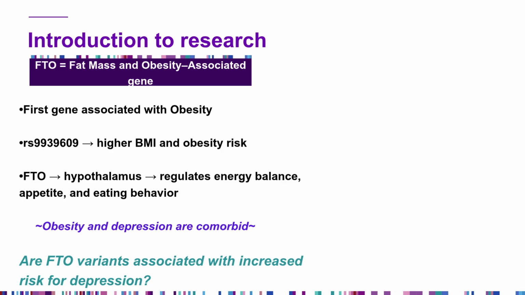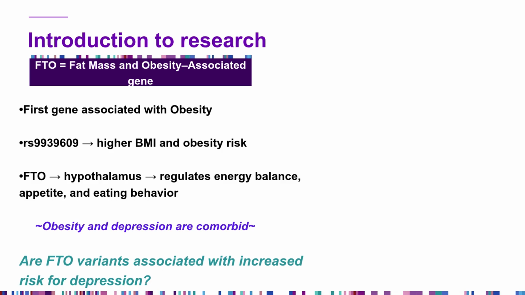The A allele of the SNP RS9939609 is associated with higher BMI and obesity risk. The common allele for RS9939609 is T. The FTO gene is highly expressed in the hypothalamus and plays a role in energy balance, appetite, and eating behavior.